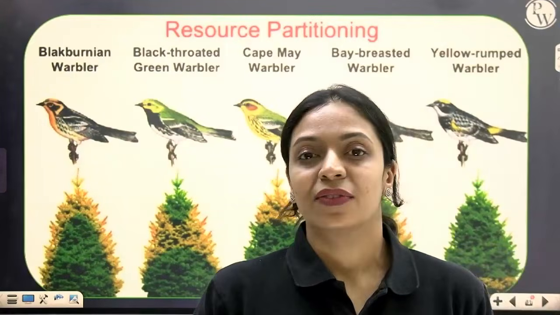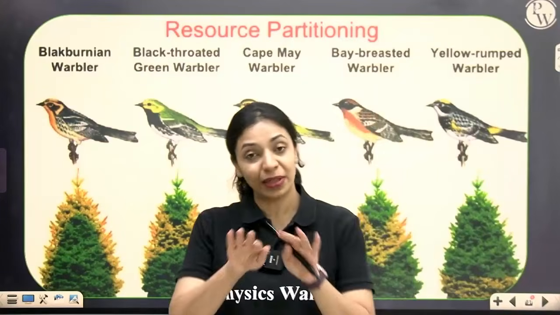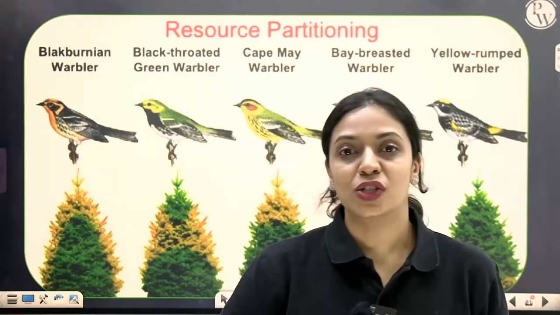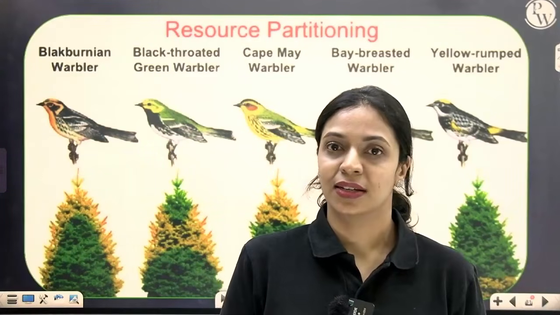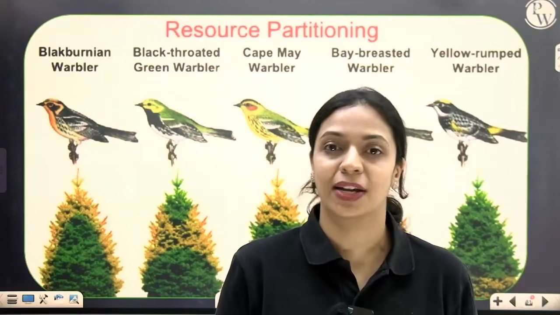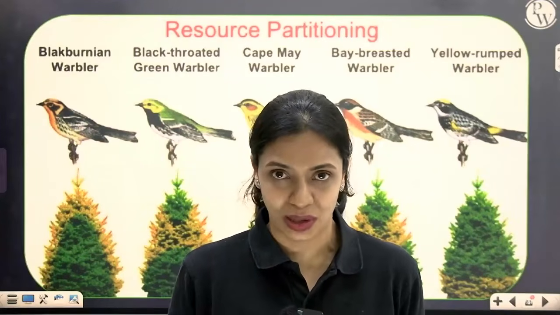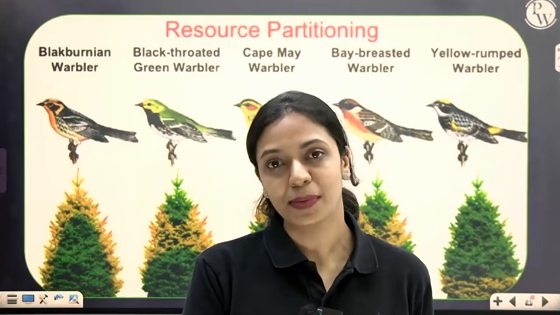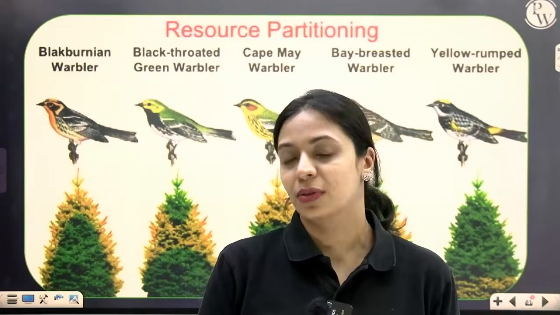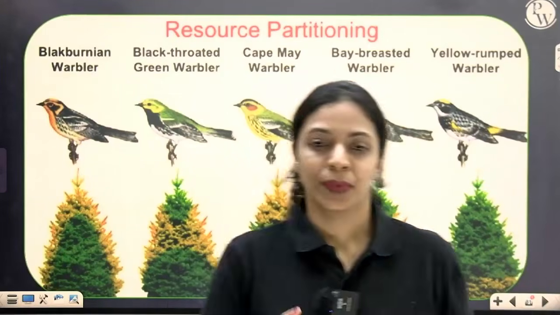The feeding times will vary. If one feeds during the day, the other one will feed at night. Whatever resource is available, they will partition that, they will share that and still coexist. If one feeds on insects, the other one will feed on seeds. So like that, whatever resource is available, they will utilize that and still manage to coexist. Okay, so the competitive exclusion principle isn't true all the time. It may be true sometimes when the resources are limiting, but even if the resources are limiting, organisms come up with ways and evolve mechanisms to make sure that they all coexist. Okay?